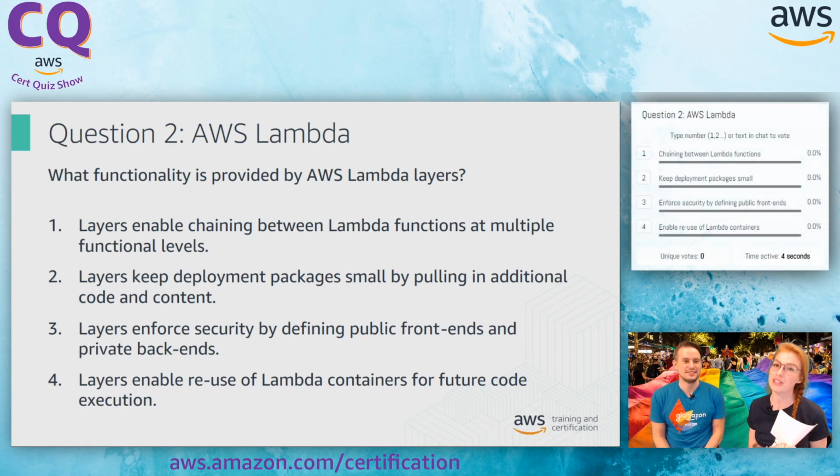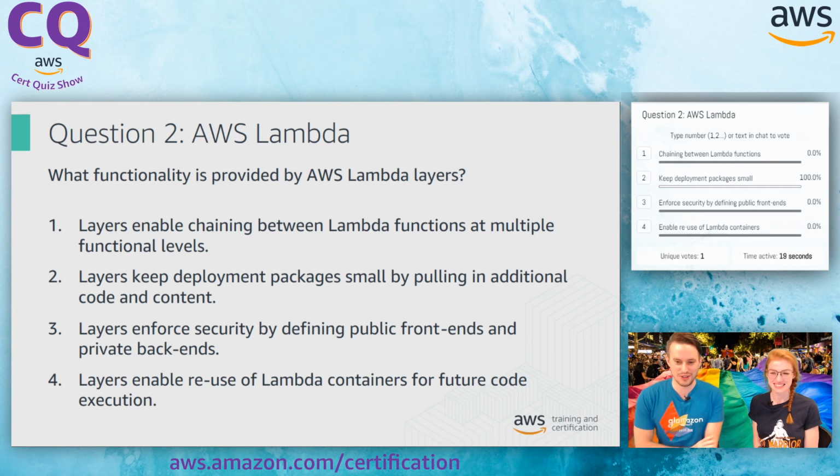Here we go. What functionality is provided by AWS Lambda layers? Great one. Okay. So I actually do know a bit about AWS Lambda layers. But let's read through the question before I go blurting off and it's completely irrelevant to what the possible answers are. So number 1 says layers enable chaining between Lambda functions at multiple functional levels. I would be looking more towards step functions. Yep. If I'm trying to chain Lambda functions, I don't think that's the one.